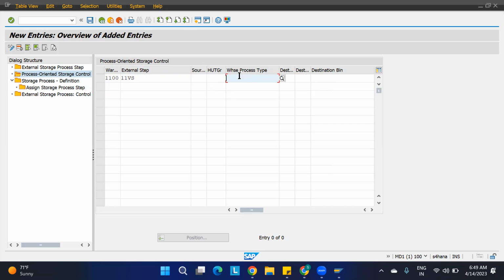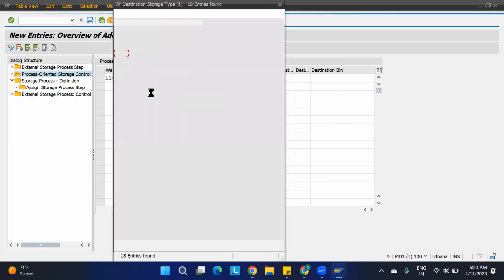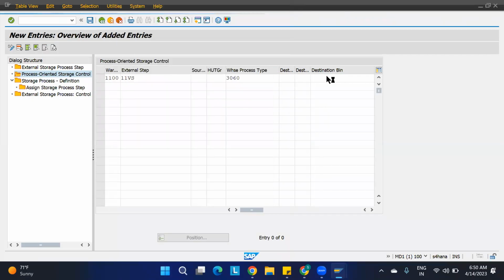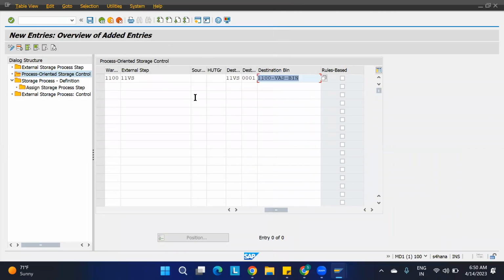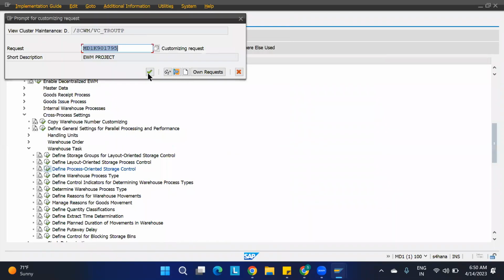Here the warehouse process type I'm going to use is 3060, and I need to give the destination over here. I have just now created the destination like 11 VAS. 11 VS is my work center, and here I'm going to choose the bin. Click enter, save it.